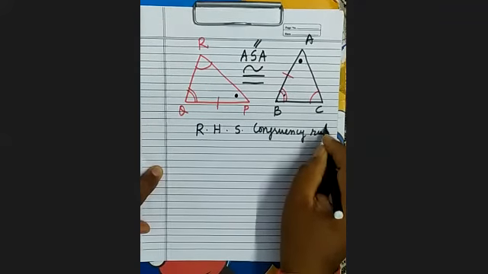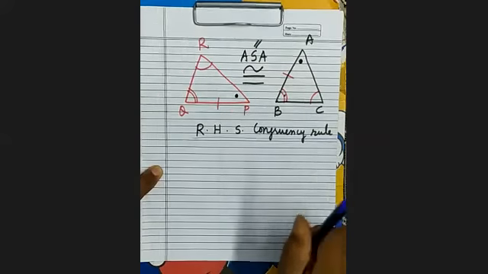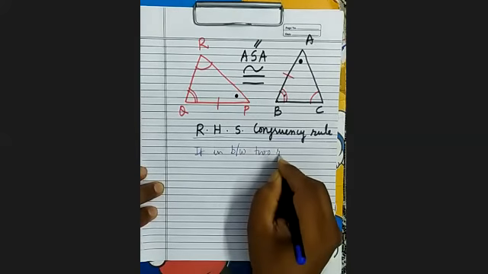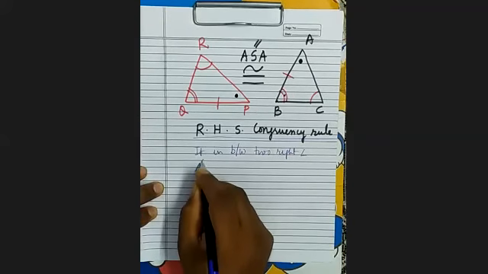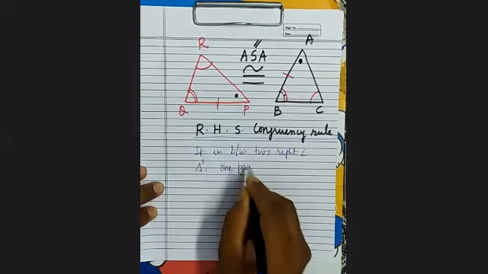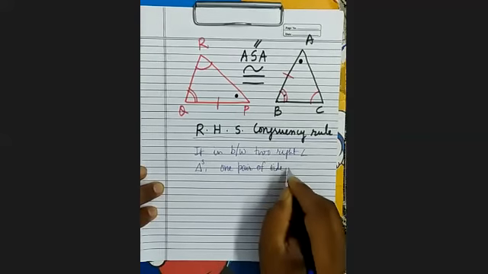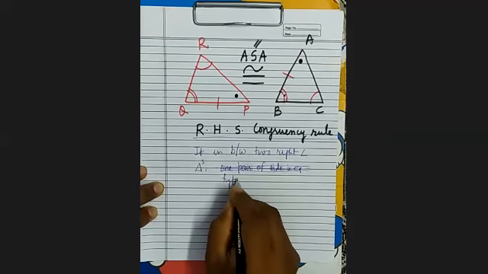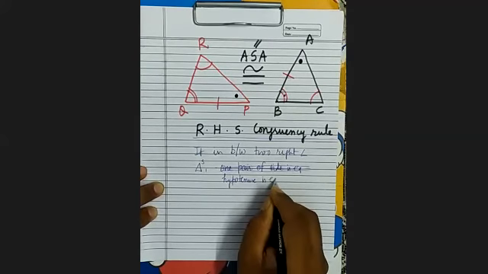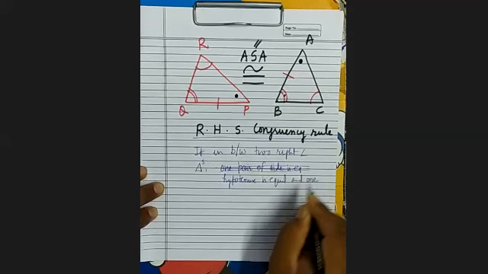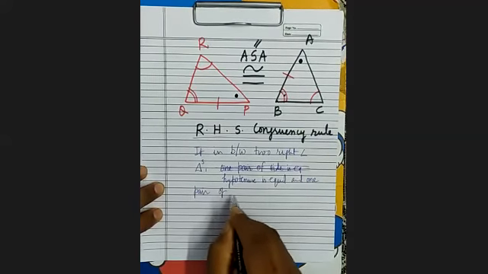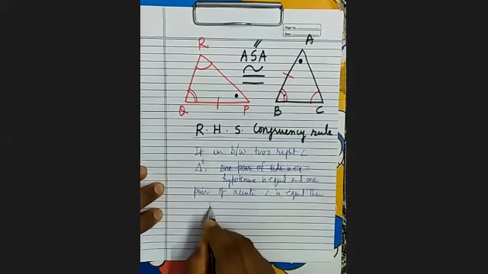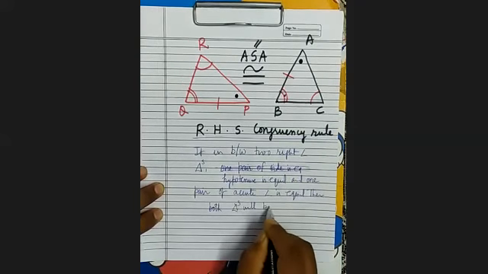This applies only for right angle triangles. If between two right angle triangles, the hypotenuse is equal and one pair of acute angle is equal, then both triangles will be congruent.